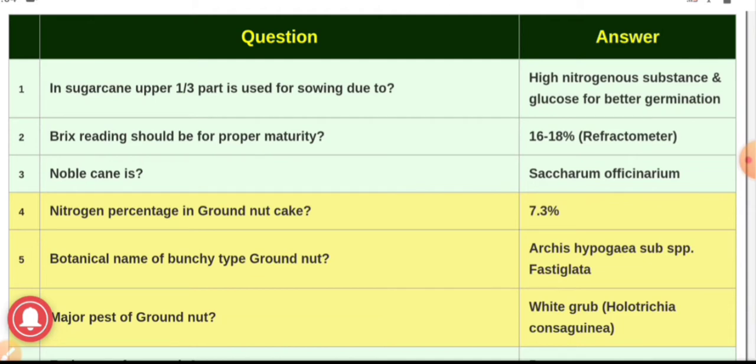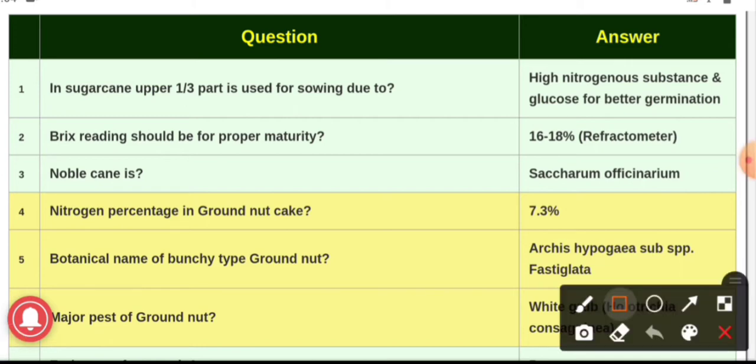Question number first. In sugarcane, the upper one-third part is used for sowing. Why are we considering only one-third part for sowing in case of sugarcane? The answer is high nitrogenous substance and glucose for better germination. Immature crops give better germination since they contain high nitrogenous substances and glucose, and that's why we use the upper one third part of cane for planting purpose.